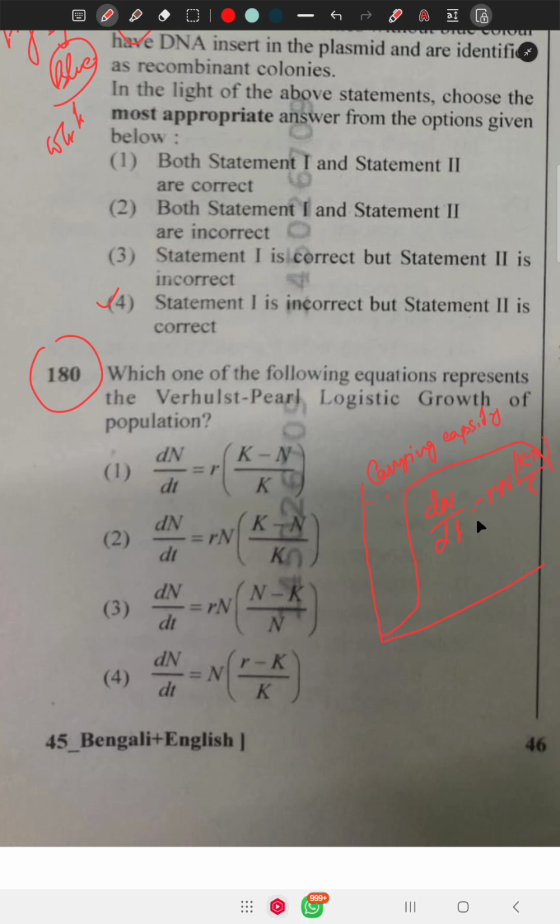K stands for carrying capacity, and r for the rate of growth. The rate of growth is determined by birth rate minus death rate. The correct option is 2.